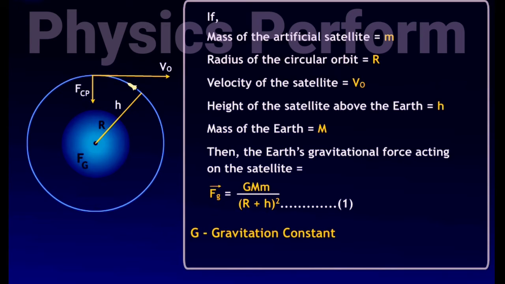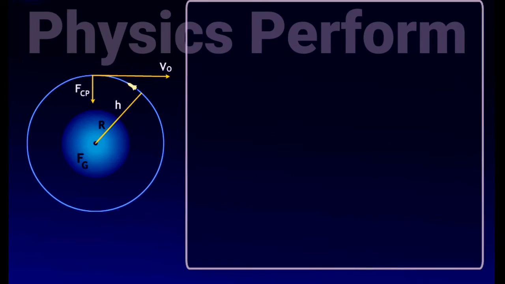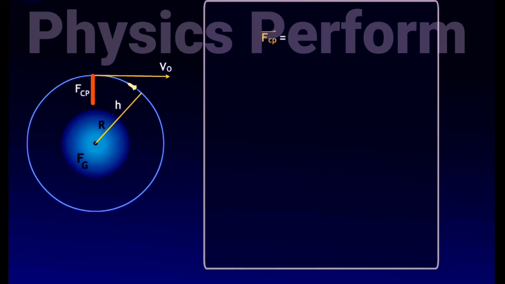Here, G is the universal gravitation constant, equal to 6.672 into 10 to the power minus 11 Newton meter square per kilogram square. The centripetal force, FCP, required for circular motion of the satellite can be expressed as m multiplied by VO square upon (r plus h). Let it be equation 2.